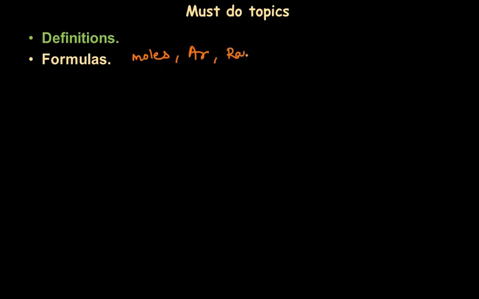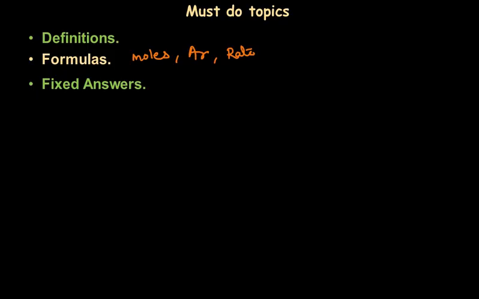Now let's see what the must-do topics are, that is, the most important things we should cover before writing paper 4. Must do is definitions of all the topics in the syllabus throughout IGCSE. Next is formulas of stoichiometry, simple formulas of moles, and formulas for how to calculate the relative isotopic mass, the calculation of Ar, or calculation of rate from the graph, etc. These are very simple formulas that can be easily learned and remembered.